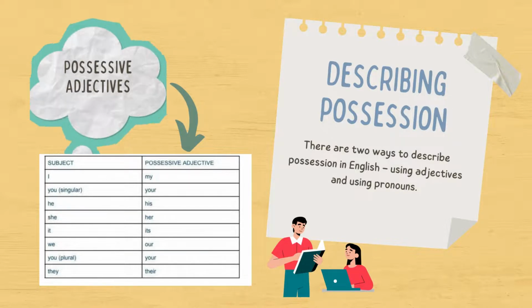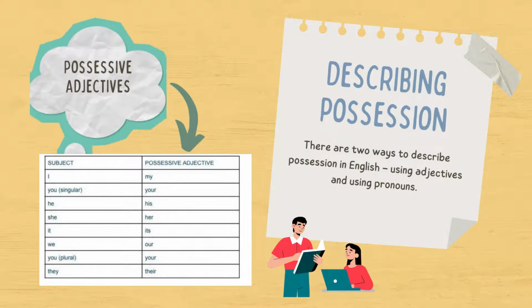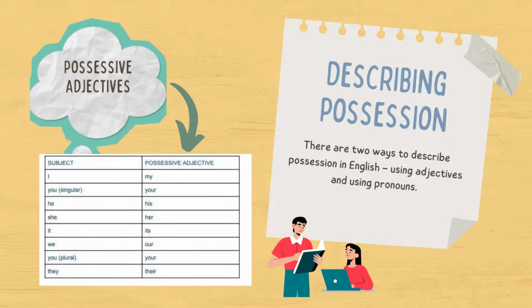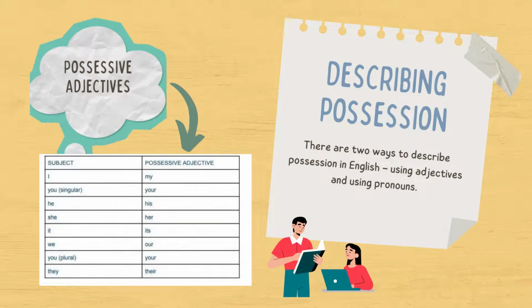Possessive adjectives. We use possessive adjectives to express who owns something. A possessive adjective is used in front of a noun. The possessive adjectives in English are as follows. Subject I, possessive adjective my.